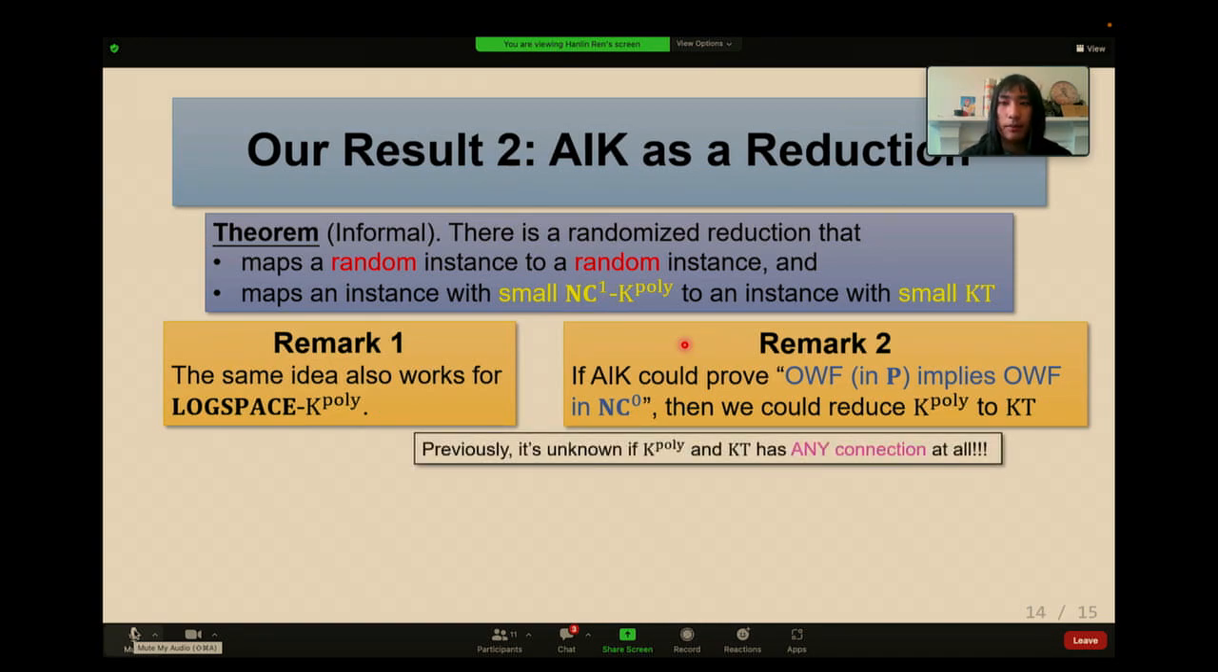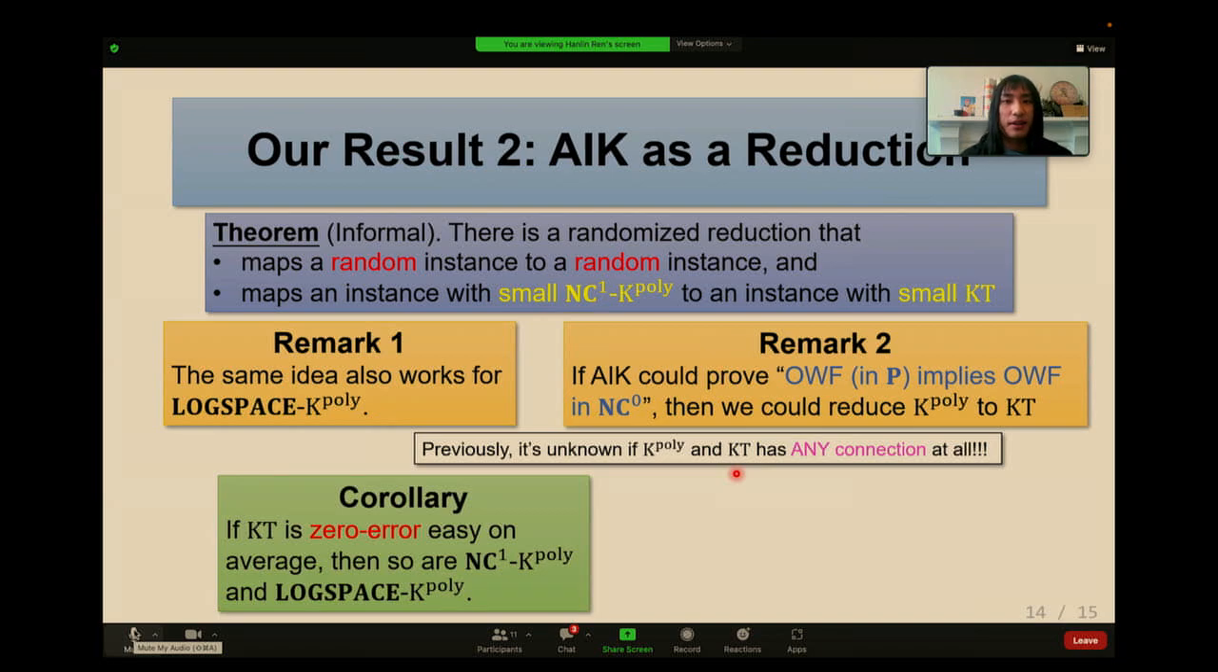What I found remarkable about this result is that it connects the complexity of two different meta-complexity notions. As I mentioned before, we don't have much robustness results for meta-complexity, at least before this work. So we don't know if the two different versions of MCSP are equivalent. We don't know reductions between them. And we also don't know if K poly and KT have any connection at all. In this result, we built the first reduction between some variant of K poly and KT. So this is what I find remarkable about this result.